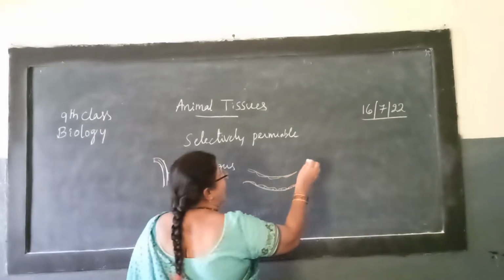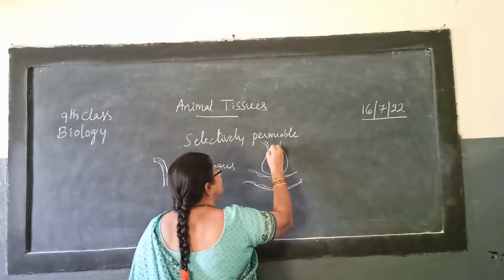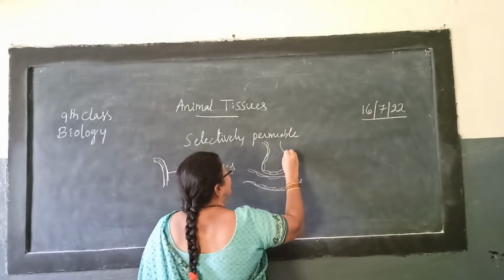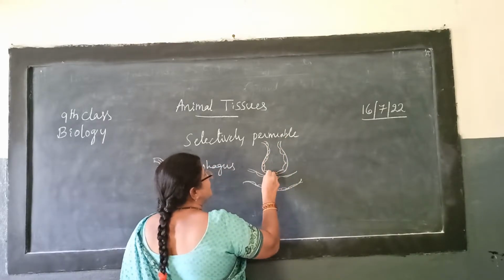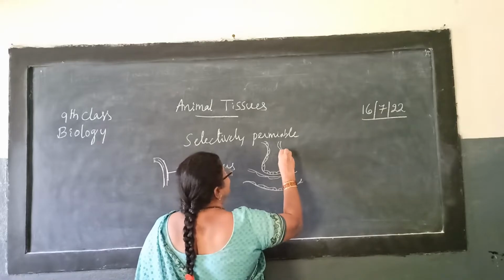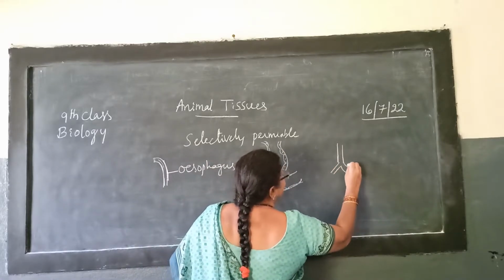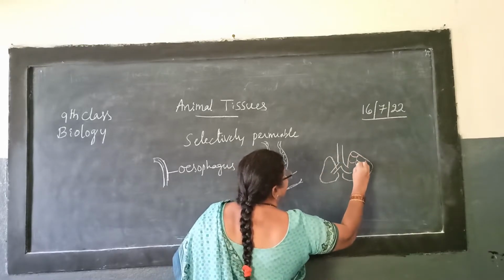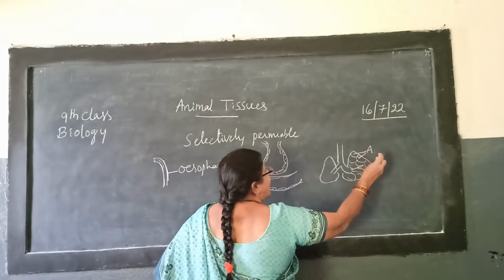So apart from that, alveoli. Alveoli are present in the lungs. These alveoli are said to be the units. There are innumerable alveoli present in the lungs. Lungs are made up of alveoli. These are called alveoli.